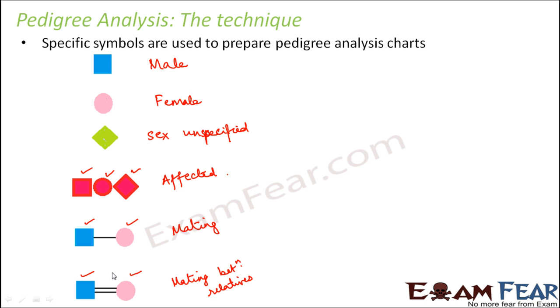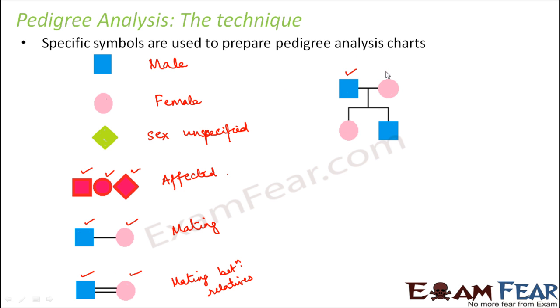Because if both the male and the female belong to the same family, they already share some of their genetic characteristics. Now, when they both mate, then the result is going to be a little different than if two different individuals mate. Because when two different individuals mate, in that case, their genetic makeup is completely different because their families are not related to each other. Right? So, whenever you have a double line, that means the mating is happening between relatives who already belong to the same family.